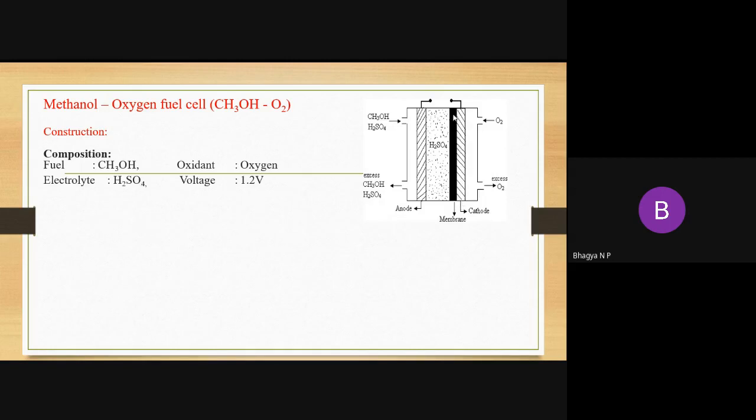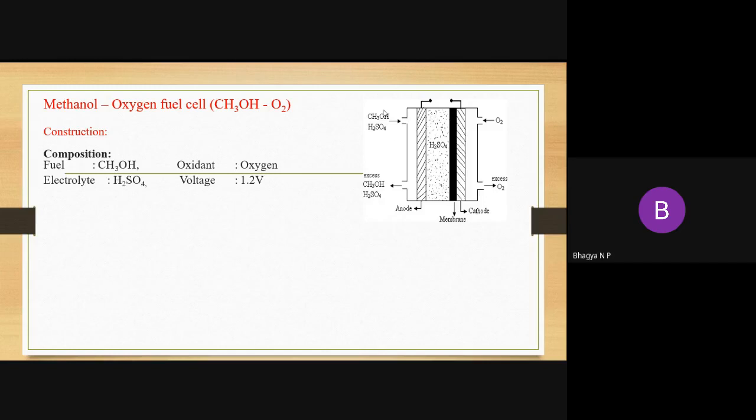And here you can see one more membrane, dark in color. This is a cellulose membrane, placed near the cathode. The electrolyte used here is sulfuric acid. So this is about the construction of this methanol oxygen fuel cell.